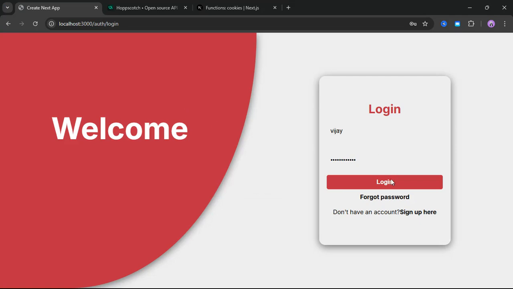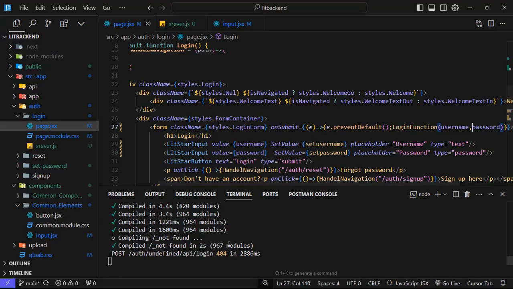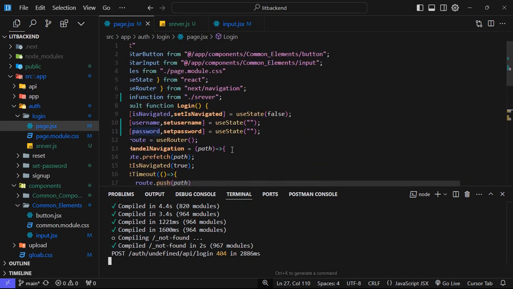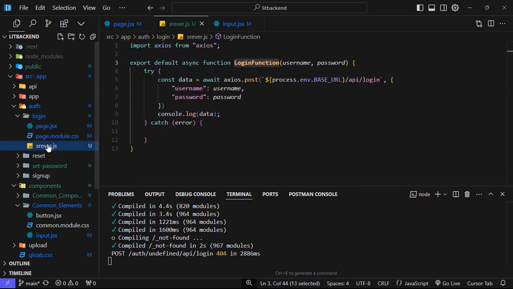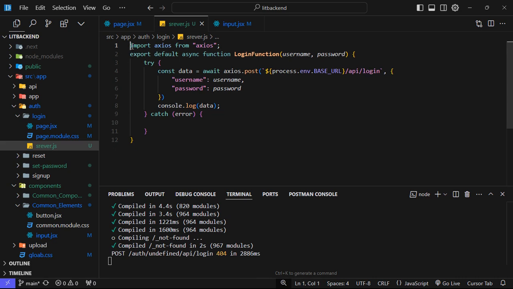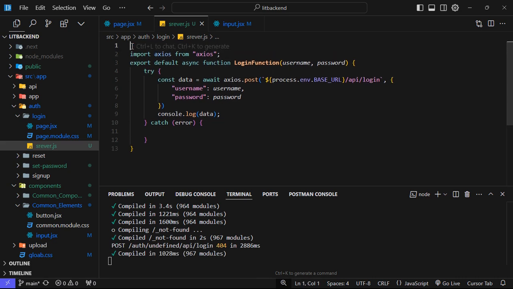Now if I do login and come here, it says auth slash unauthorized, API slash login, and the post method was this. If I come here inside my server.js, it is saying that I'm unaware. So we will make one change here, and that is we will make this server side. So I will say use server.